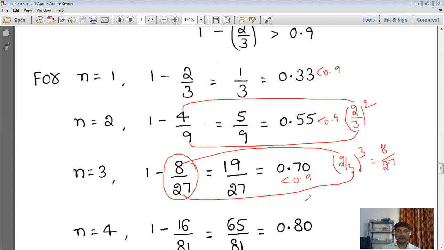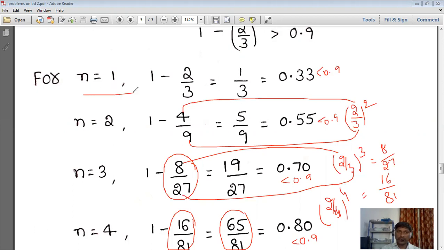Next, n is equal to 4. So that is simply what we are writing, 2 by 3 whole power 4. We can write 2 power 4 is nothing but 16, and 3 power 4 is nothing but 81. So that's why here we wrote 16 by 81. So 81 minus 16, 65 by 81. So this is equal to 0.80. So this is also less than 0.9.